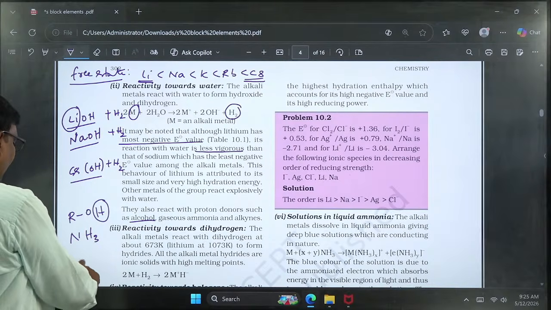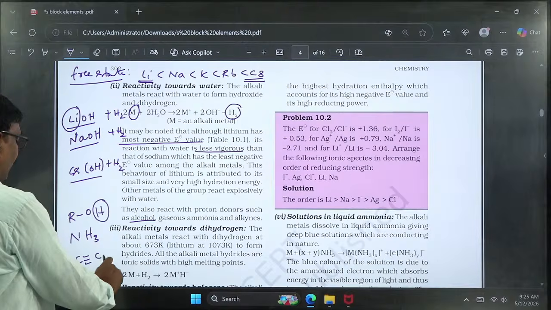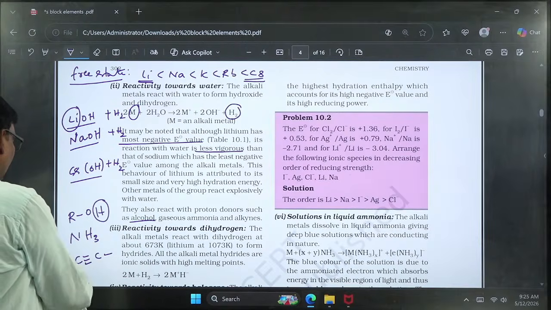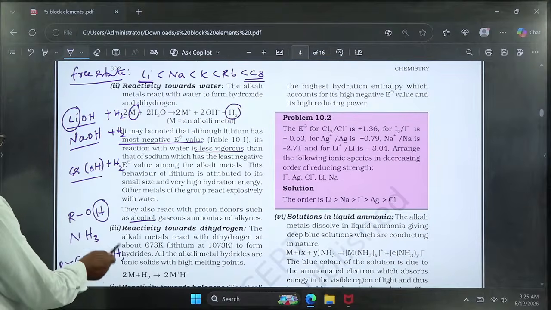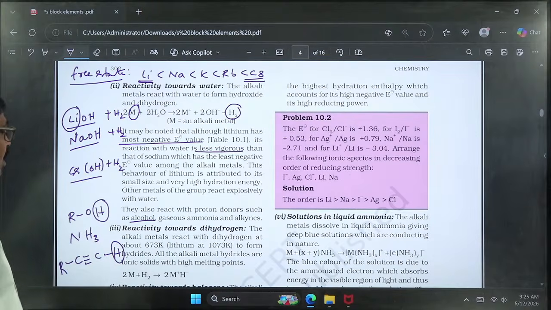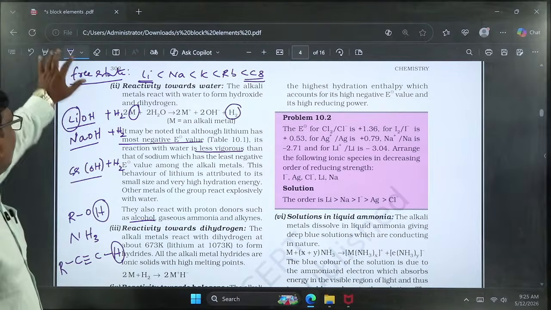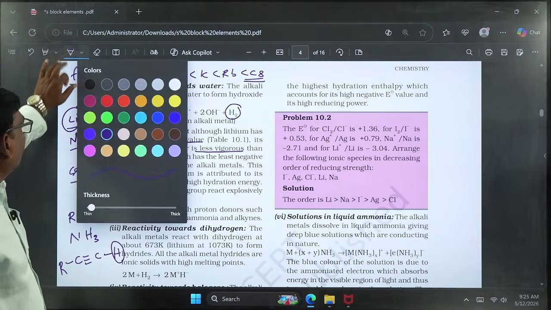And alkynes possess acidic hydrogens. Let us take the alkyne general formula. In this one acidic hydrogen is present. Like that, all are proton donors. So alkali metals react with these proton donors also.